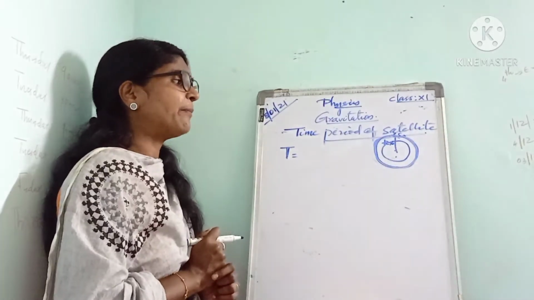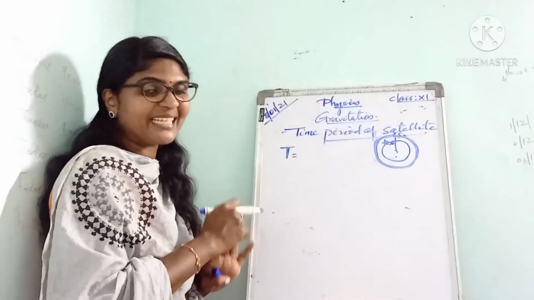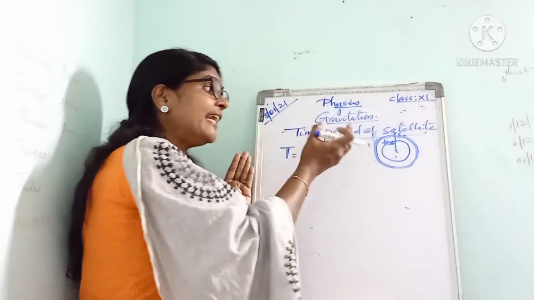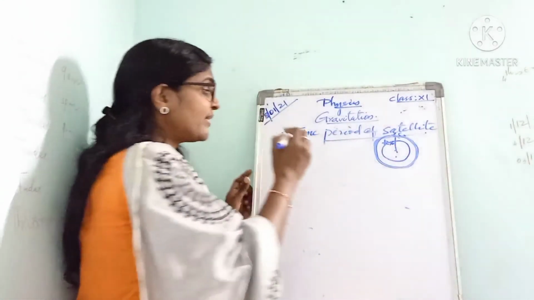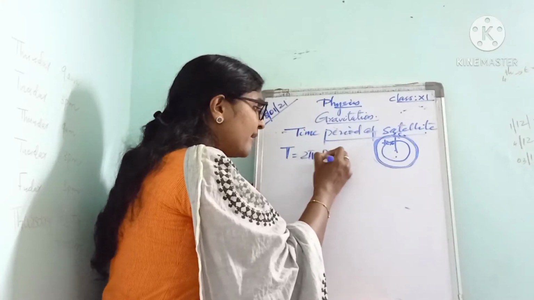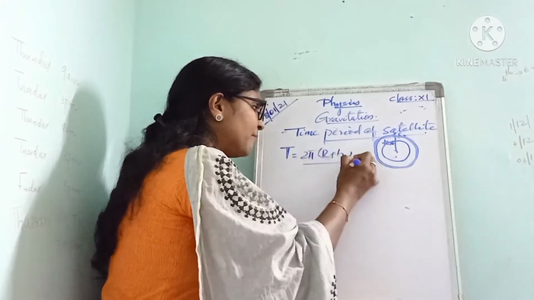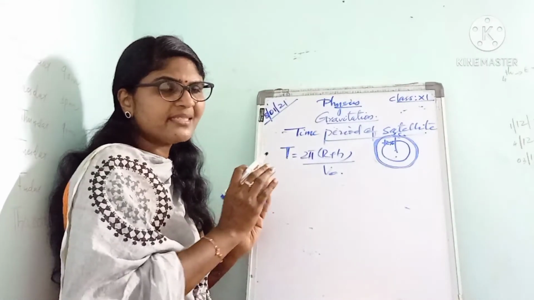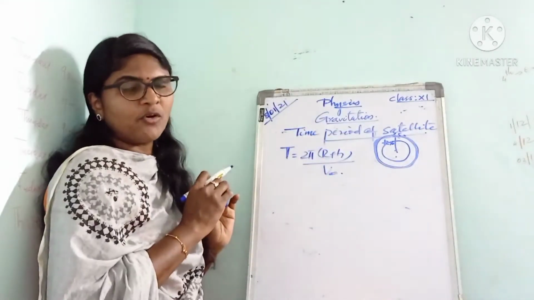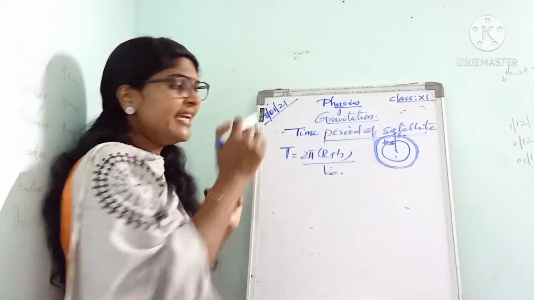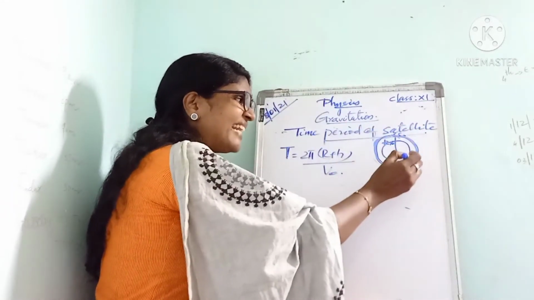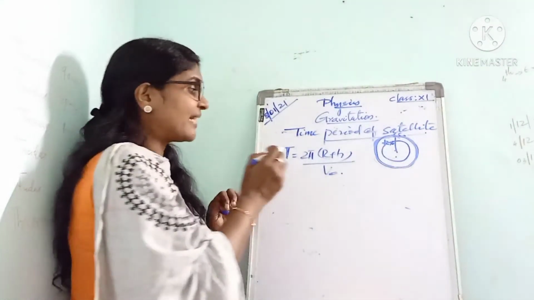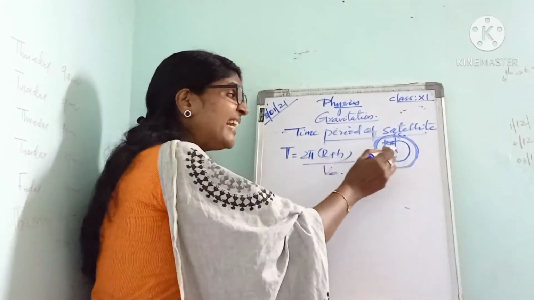If the radius is r, the circumference is 2 pi r. Here the radius is r plus h, so the circumference is 2 pi into (r plus h), divided by the orbital velocity. Time period is distance by speed, and the distance travelled is the circumference of the circle with radius r plus h.